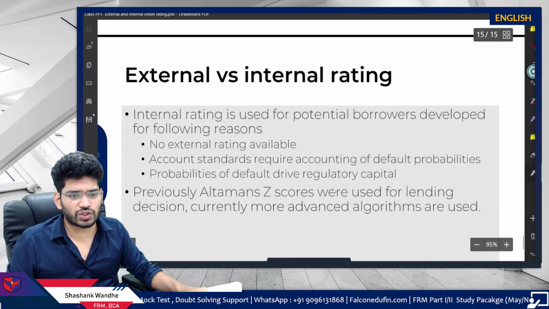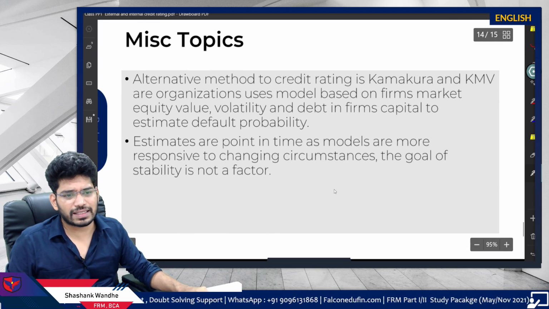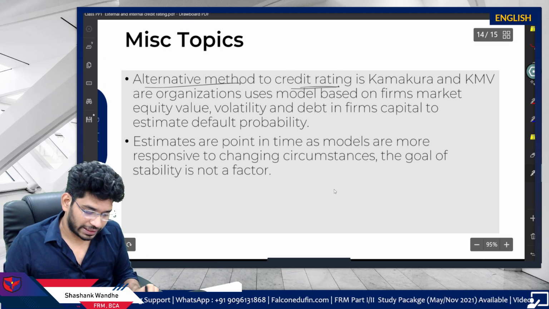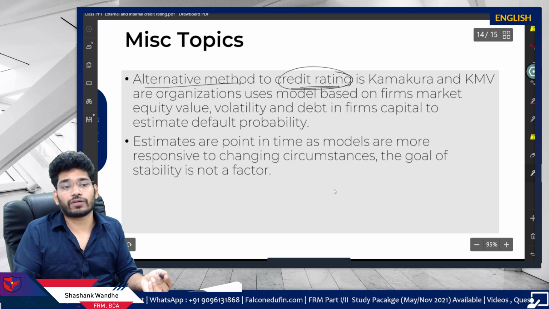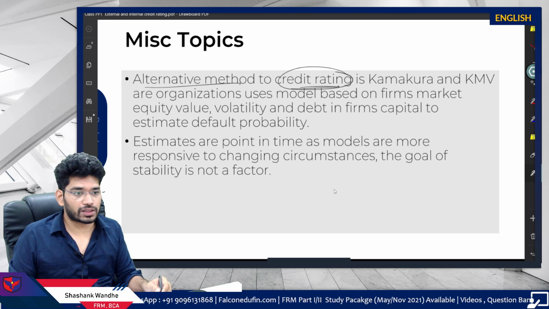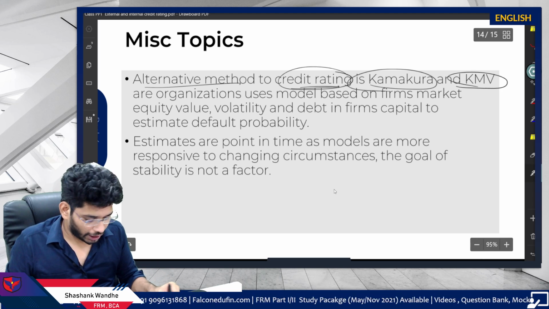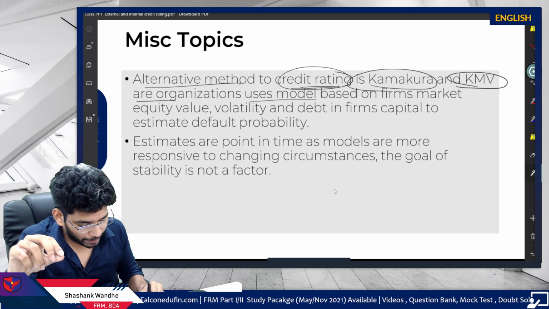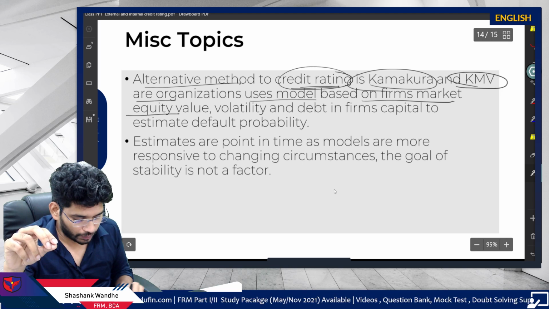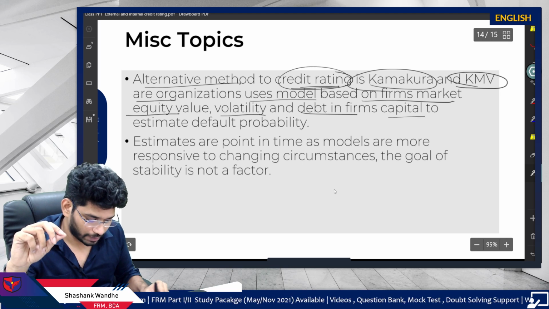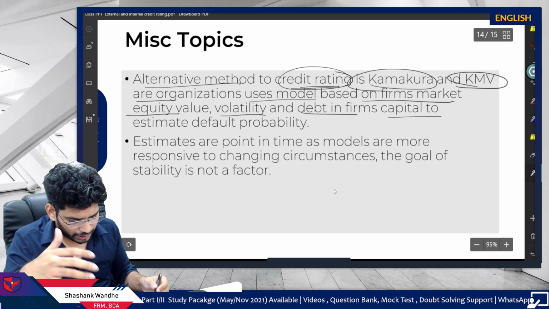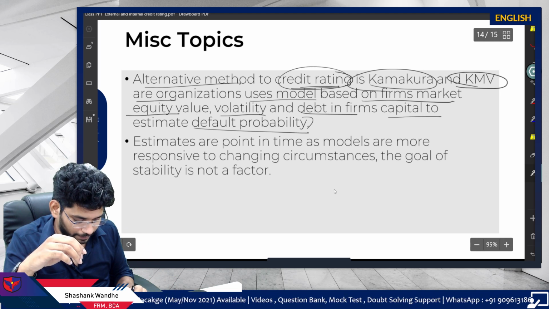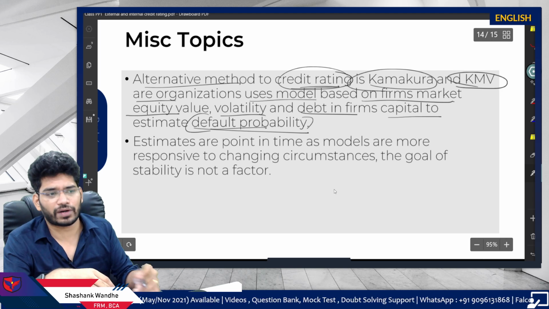Then we have the miscellaneous topics. Miscellaneous is the alternative methods of credit rating. If you are not going for the credit rating, then what are the alternate methods? There are two firms, Kamakura and KMV, whose models are based on the firm's market equity value, volatility, and debt in the firm's capital, that is the capital structure, to estimate the default probability. Okay, these are the alternatives. You have to remember this.